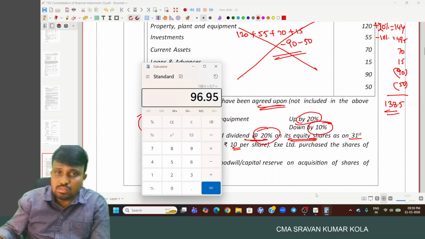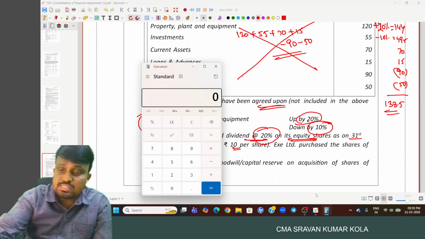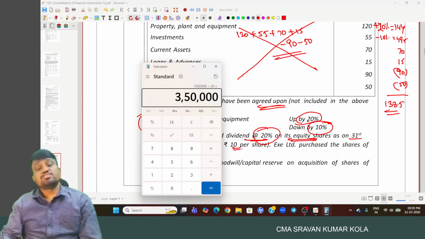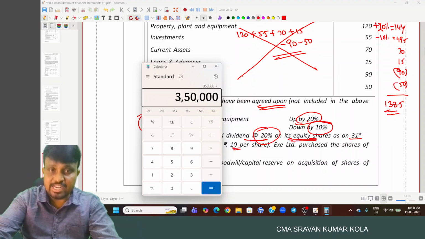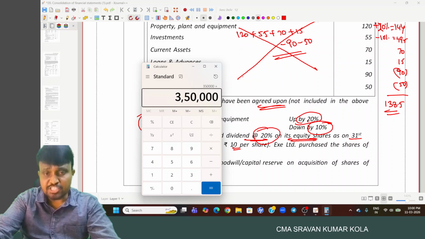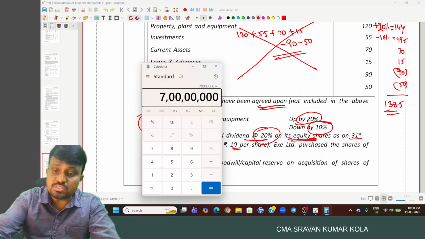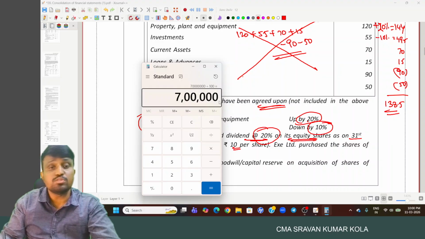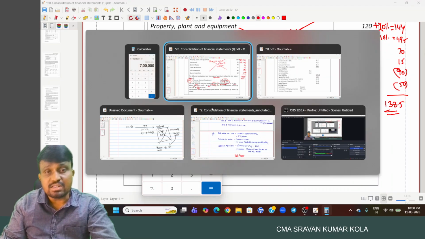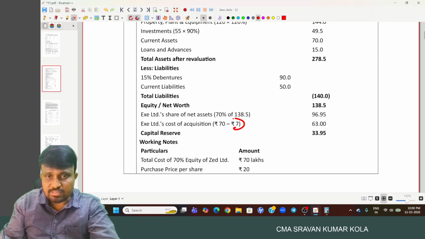So 70 lakhs by 20. How many shares you purchased? 3 lakh 50. 3 lakh 50 into each share, face value of the share is 10 rupees. So 35 lakhs into 20% is the dividend. How much dividend do you get? 7 lakh.